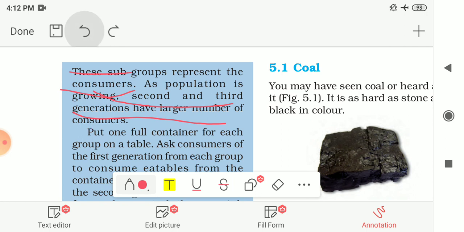In the second subgroup the number of students is 2, and in the third subgroup it is 4. As we are observing, the population is day by day increasing, so because of this the number of consumers is increasing in the second and third generations.